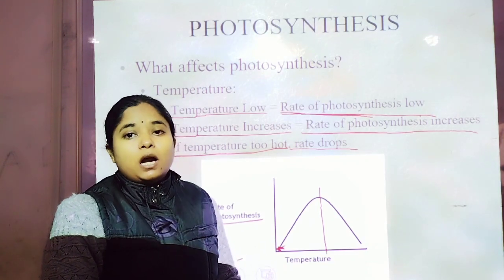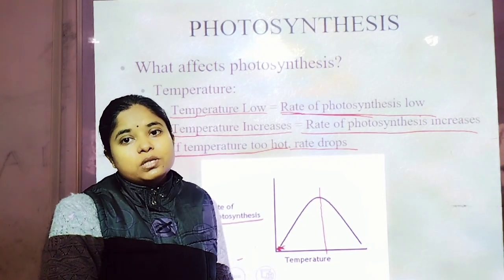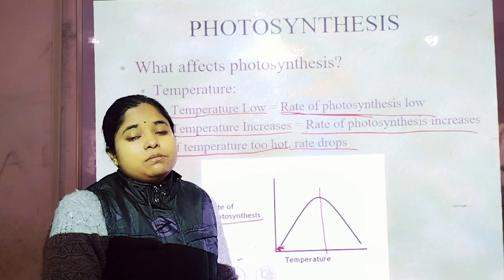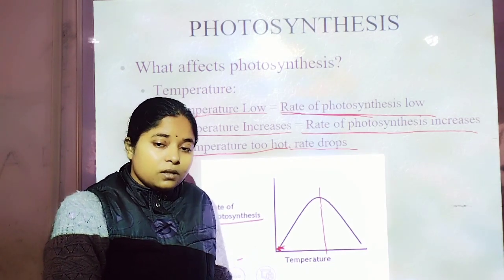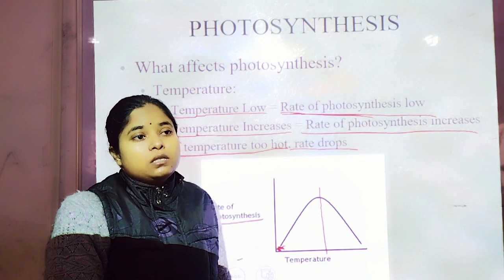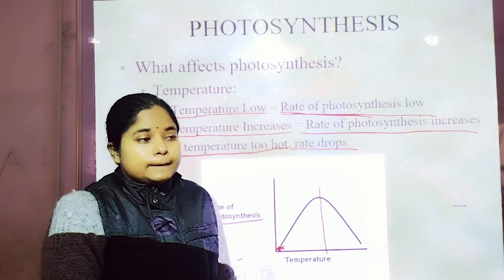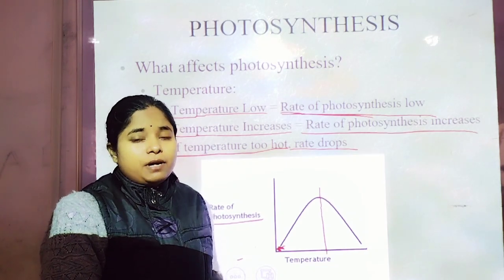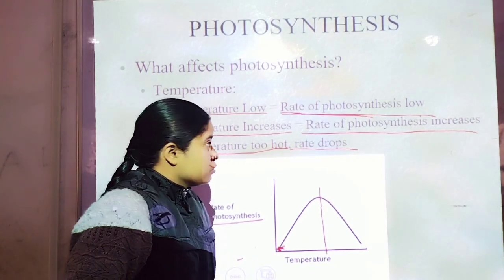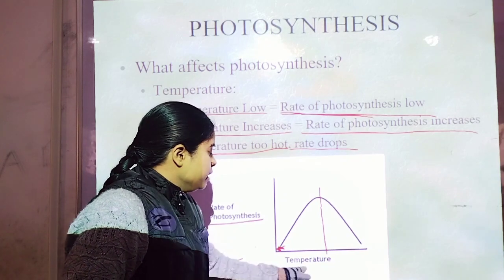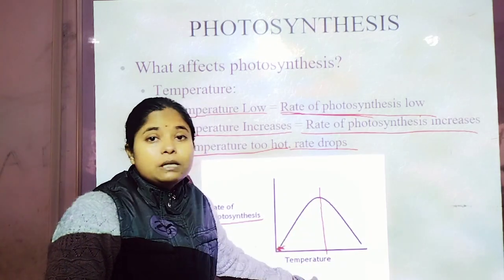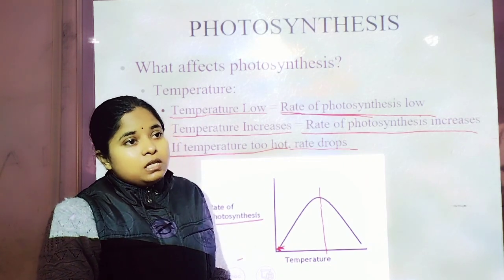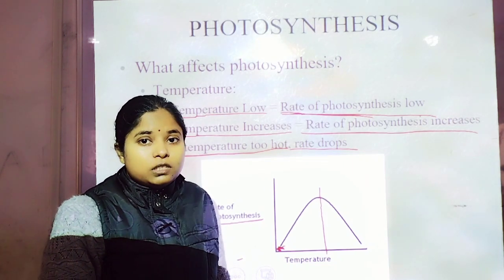Like animals, plants too have enzyme and substrate reactions occurring in the plant body. So during low temperature, the enzymes become inactive. That's why the rate of photosynthesis becomes low. Whenever we increase the temperature, what is the limit? The limit is approximately 40 degrees centigrade, 30 to 40 degrees centigrade.